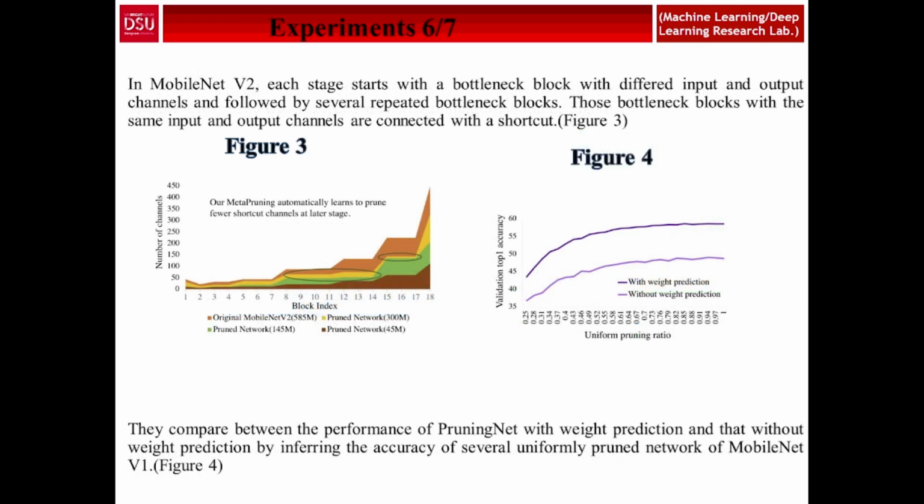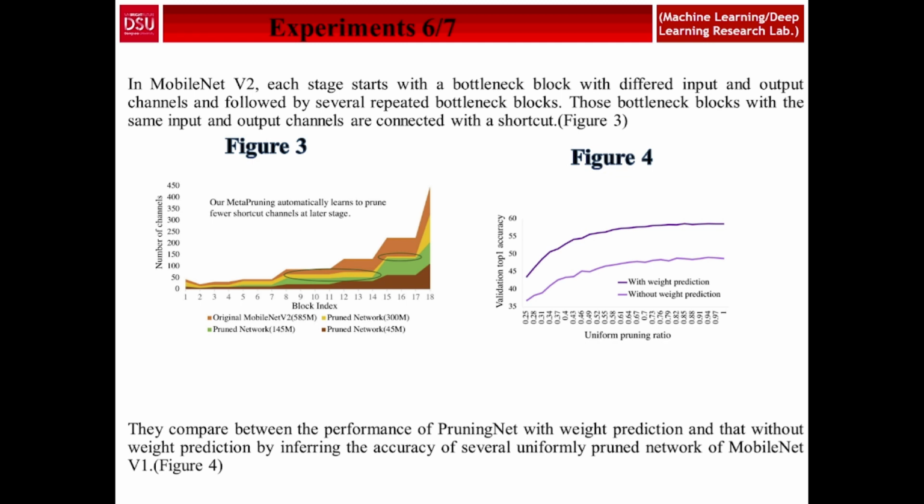And then we see in MobileNet V2, each stage starts with a bottleneck block with different input and output channels, followed by several repeated bottleneck blocks, and the bottleneck blocks with the same input and output channels are connected with a shortcut, in figure 3 basically.